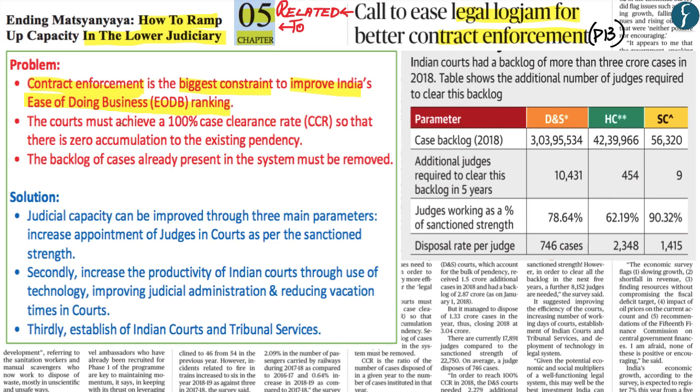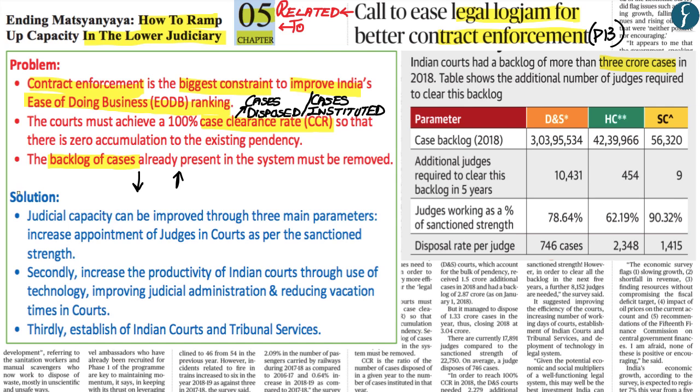index. Now there are two main problems which the article has highlighted: there is a low case clearance rate within the Indian judiciary. Now a case clearance rate is the ratio of the number of cases which have been disposed within a given year to the number of cases which have come up within that particular year. Now, low case clearance rate within India means that the number of cases being disposed by the Indian judiciary is quite low, but the number of cases that have actually come up before the Indian judiciary keeps on increasing. And it is within that context that there is a huge backlog of cases before the Indian judiciary, whereby there are about 3 crore cases which are pending before the Indian courts.